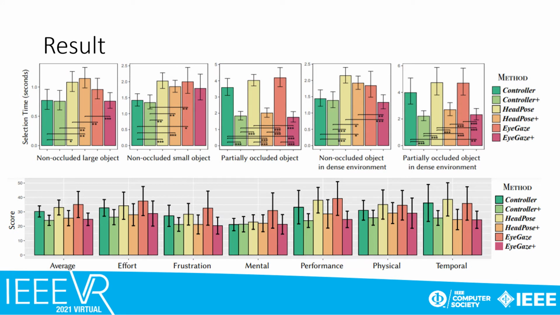The experimental results showed that the improved methods generally performed better than the original ones. For partially occluded objects and partially occluded objects in dense environments, the improved methods performed better by halving the selection time. The NASA TLX and UEQS results also showed similar statistics. In summary, Controller Plus had the lowest selection time. The refinements were better than the baselines when dealing with occluded objects or objects with distractive surroundings.